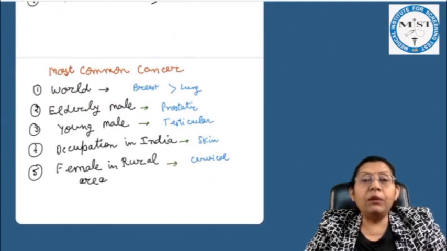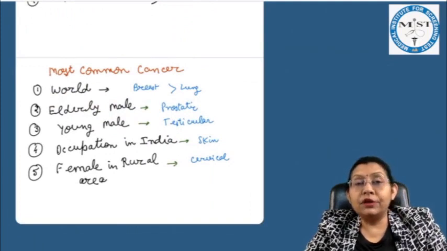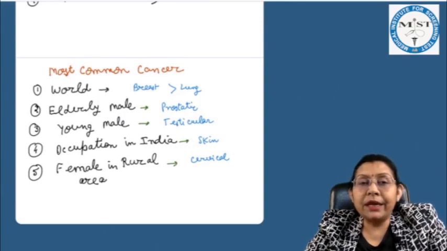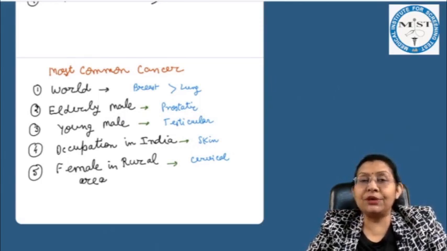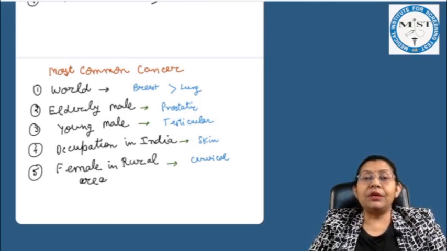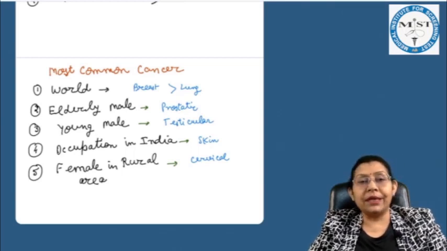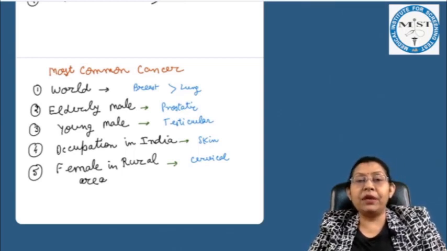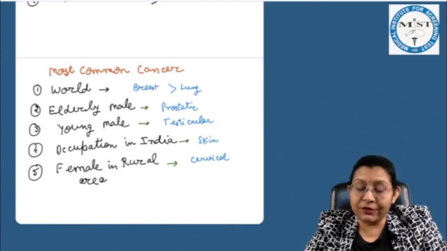If we see the overall most common cancer in the world, now the breast cancer is on top. In elderly male, it is the prostatic cancer. In the young male, it is testicular cancer. Occupational cancer seen in India is the skin cancer, and the cancer in female in rural area is still the cervical cancer.